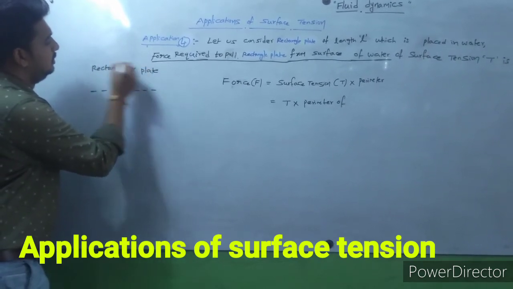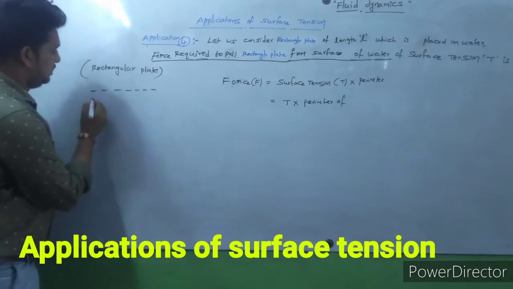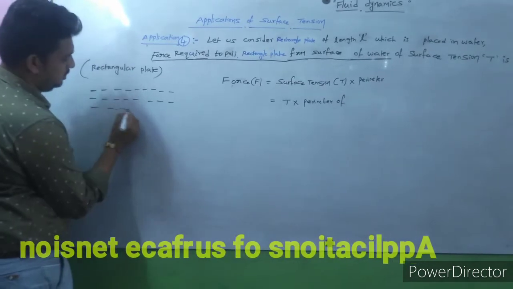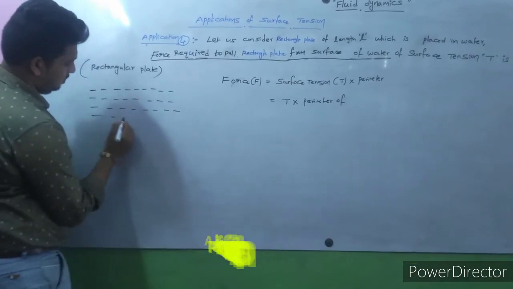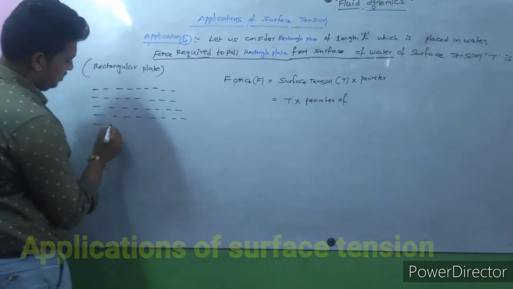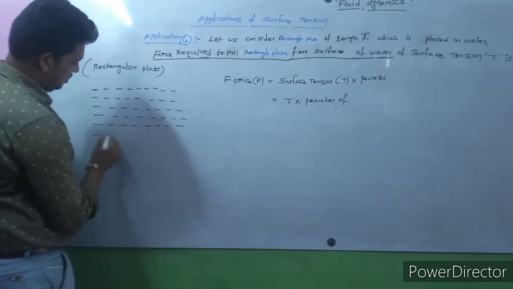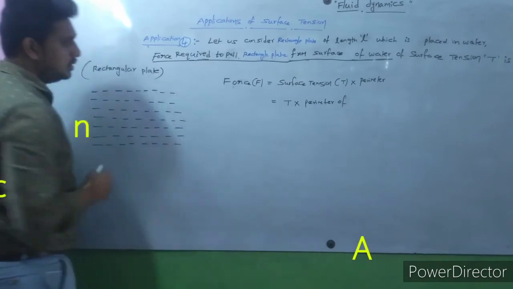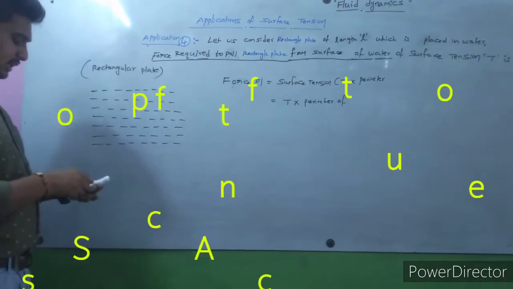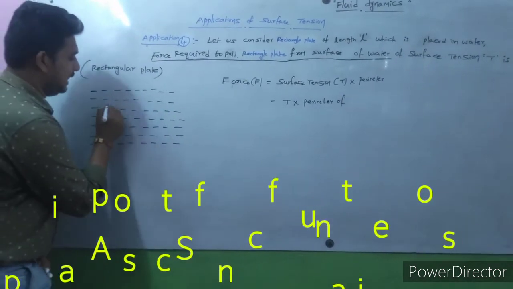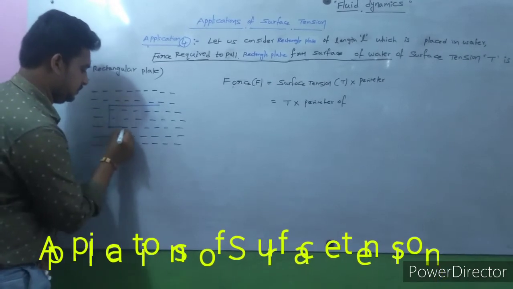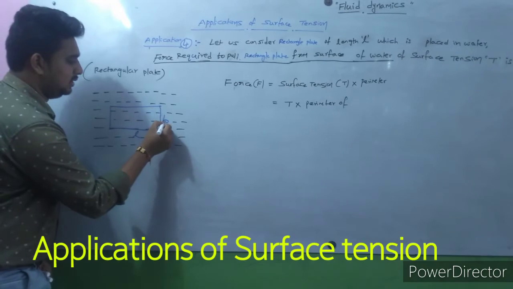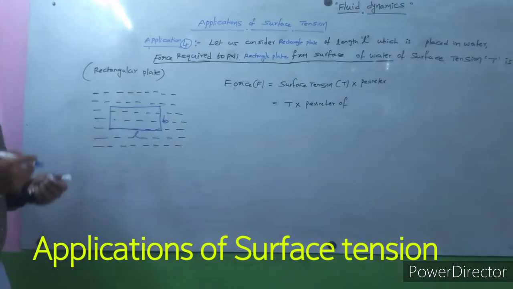So this is the water, and the rectangular plate has length L and breadth B.